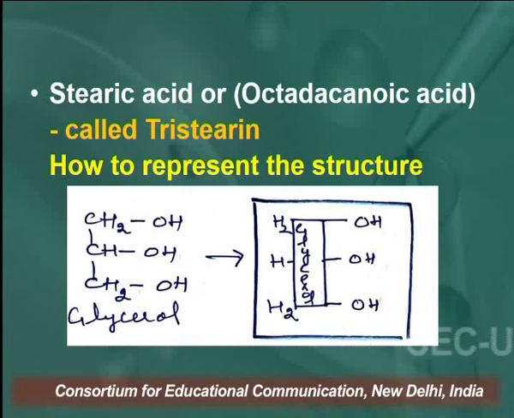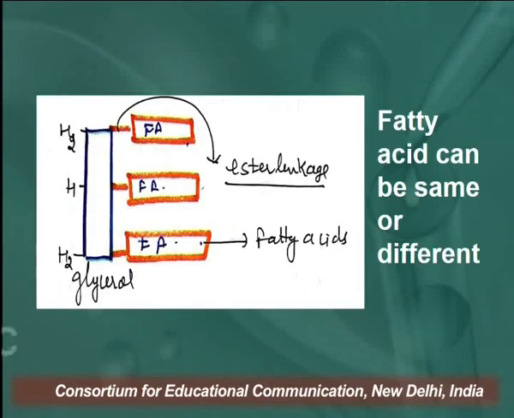Learner, I will tell you a simple way to write the structure of fat. As I told you, fat is a triacylglyceride. It means that one molecule of glycerol has reacted with 3 molecules of long chain fatty acids. So, you have to write a long bar, and that long bar represents the glycerol molecule, and in that long bar you have to, this is the representation.